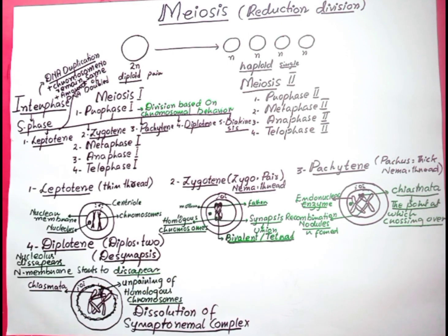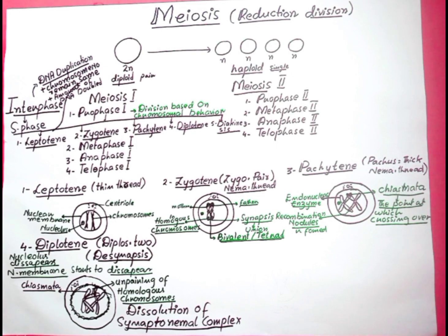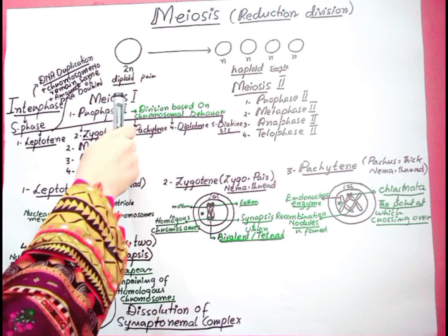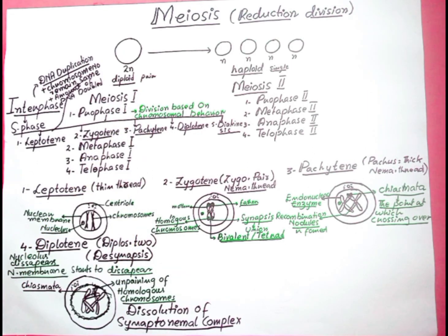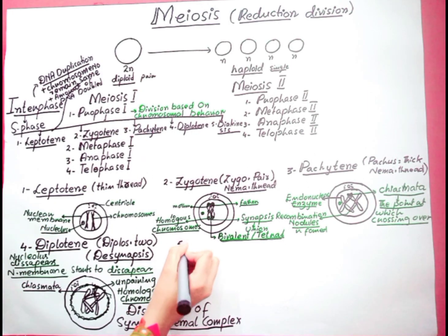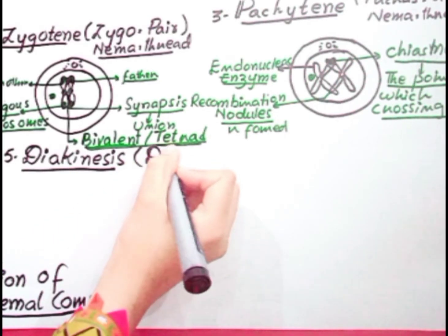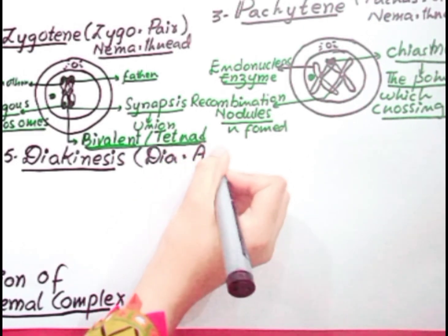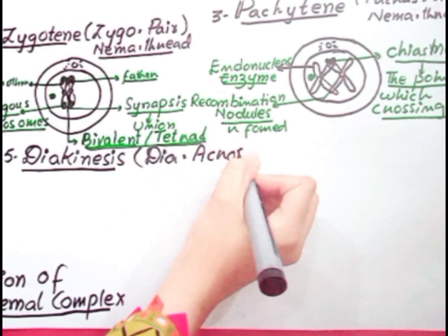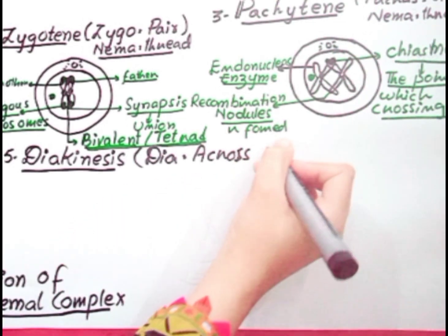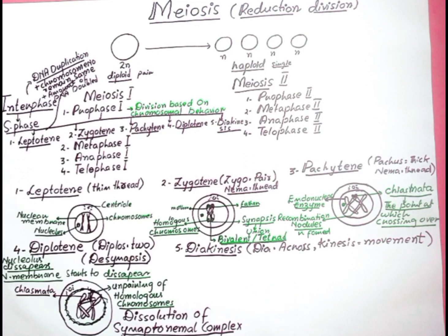Now the fifth, or last, substage of prophase 1 of meiosis 1 is diakinesis. Dia means across, and kinesis means movement. In this stage of prophase 1, the chromosomes become more condensed and short.